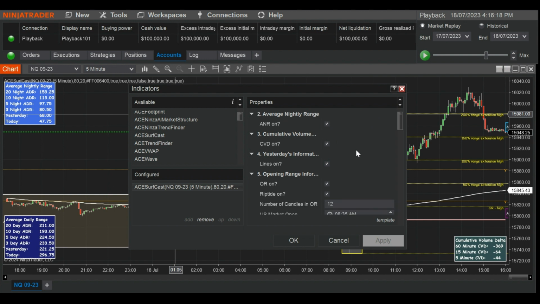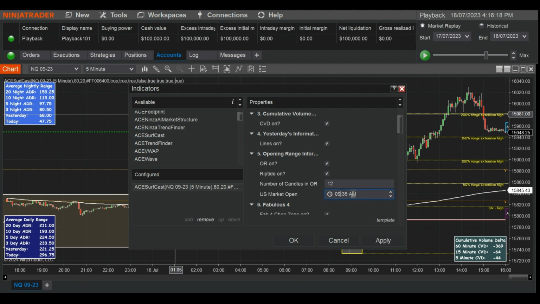low, close. Okay, so then we have our opening range information. So we've got opening range on. The riptide we have turned on. The number of candles in the opening range is going to be 12 because we are dealing on a 5-minute candle. Again, I have to make sure that we put in the start time of that opening range, so US market open. Okay, so for me in Central Time it's 8:35. If you were in Eastern Standard Time, you put 9:35.